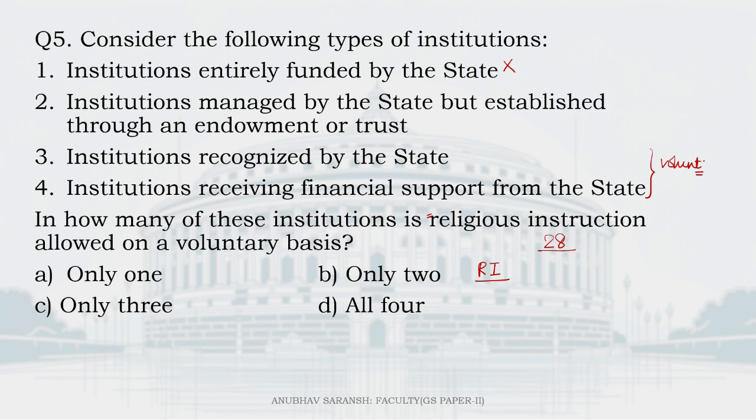However, if there is any institution which is established through an endowment or trust, there religious instruction can be made mandatory, and in case you don't want to be a part of that religious instruction or teaching, you will have to leave the school or college as per the authorities there. So this also is not voluntary. So 3 and 4 voluntary. Article 28, what's the right answer?